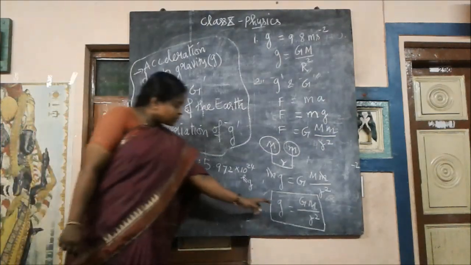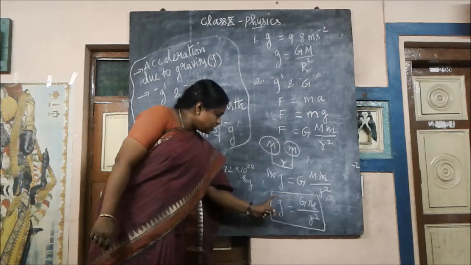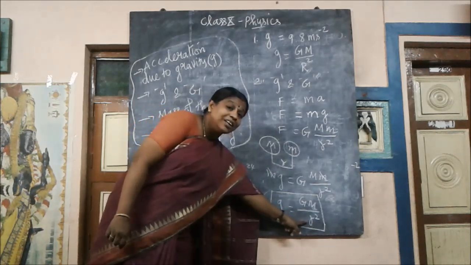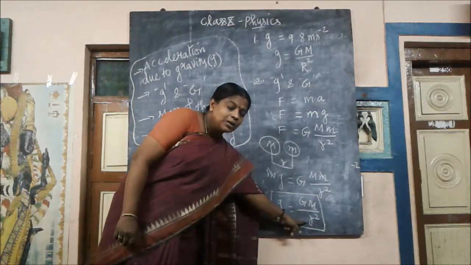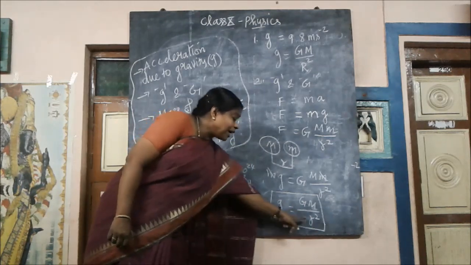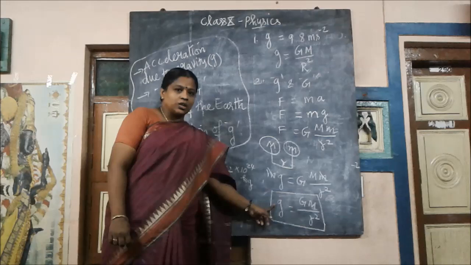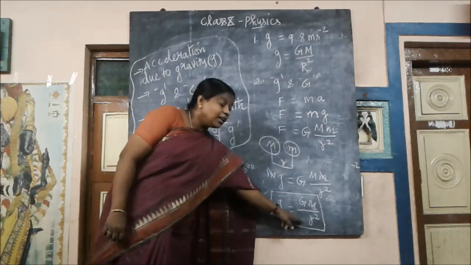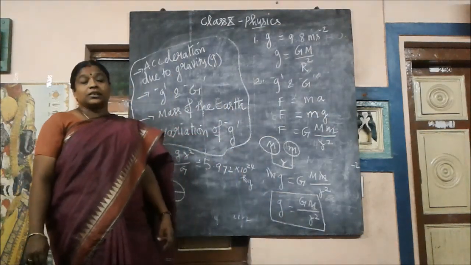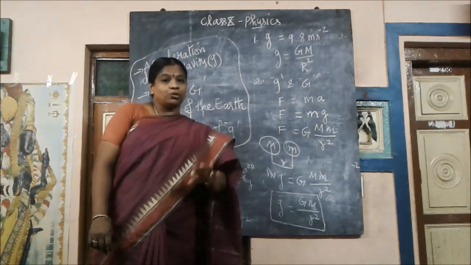Now take this equation, right? g is here, r is in the denominator. So one in the numerator and one in the denominator, they are inversely proportional.